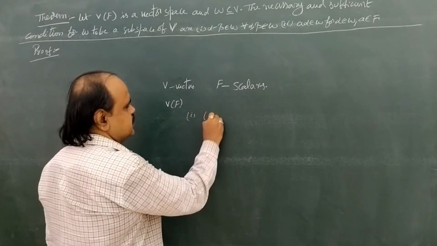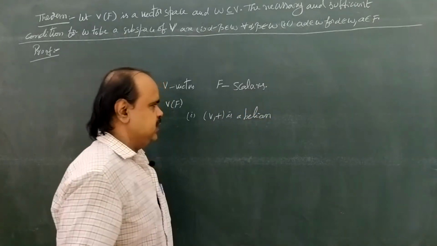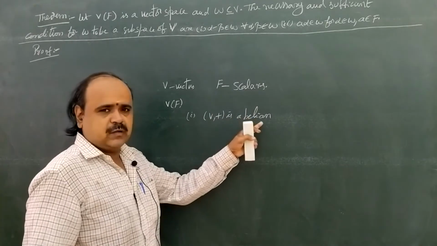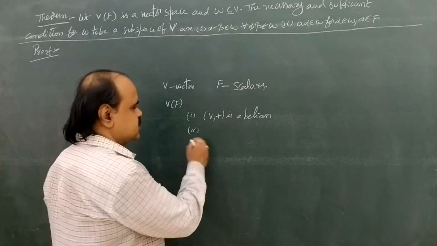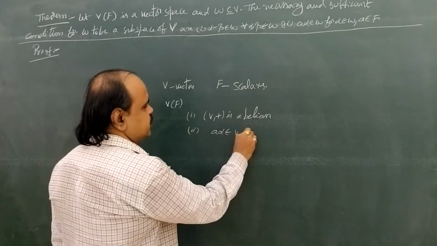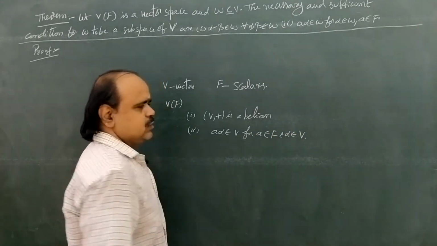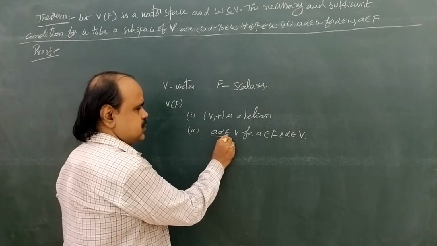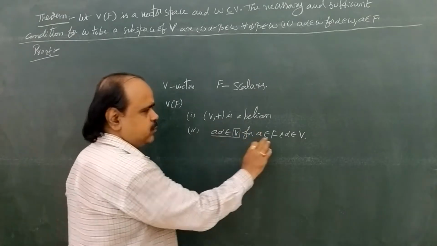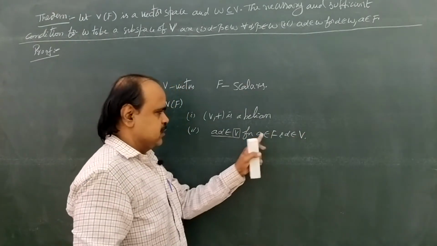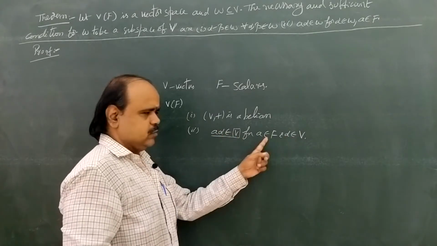First one is (V, +) is abelian. So V under addition forms an abelian group. Second one, scalar multiplication: a alpha belongs to V for a belongs to F and alpha belongs to V. Here the two elements are not both from V; one is from capital V and another is from capital F.